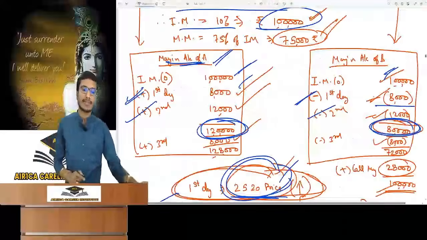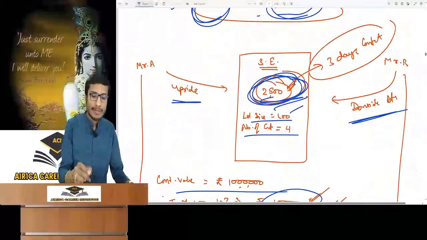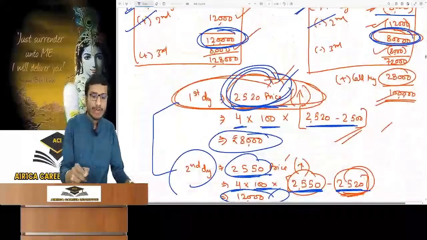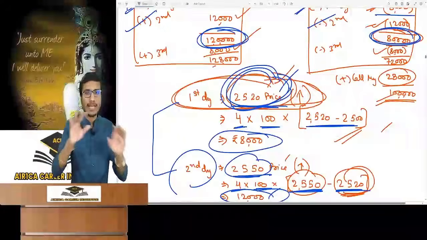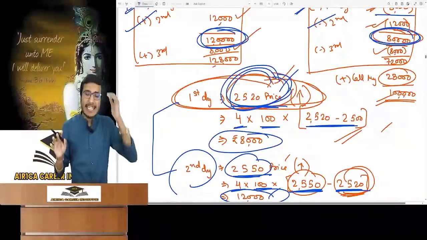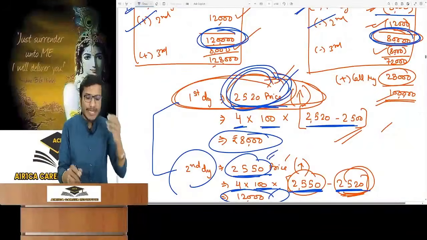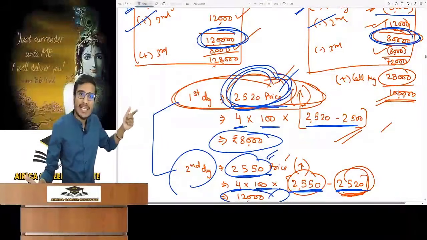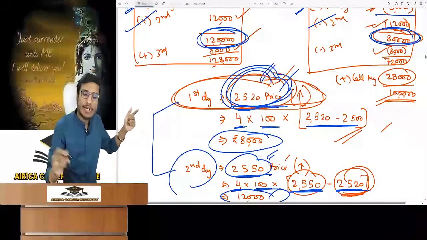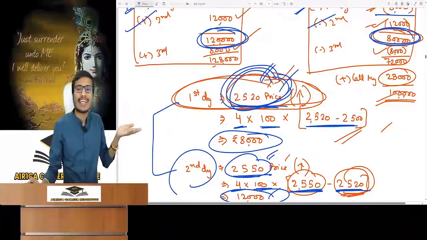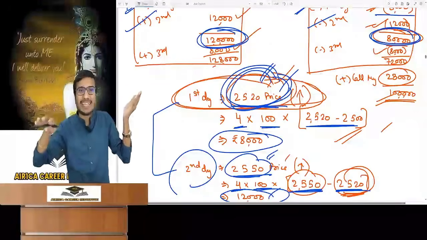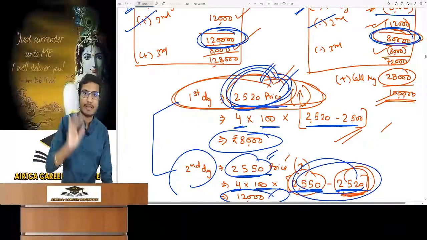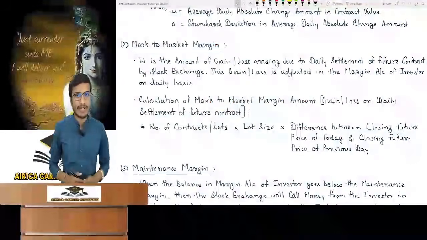You can also understand it like this: Mr. A did upside betting and Mr. B did downside betting. On the first day the price is 2,520, then Mr. A has won and Mr. B has lost. The first day is settled. What will happen on the second day? The price is 2550. Then it will be assumed the first day is settled. It will be thought that when the price was 2520 at the end of the first day, Mr. A had done upside betting and Mr. B downside betting. The gain and loss is of these two prices' difference. So this way also you can understand it logically, as I have verified it through the lecture.